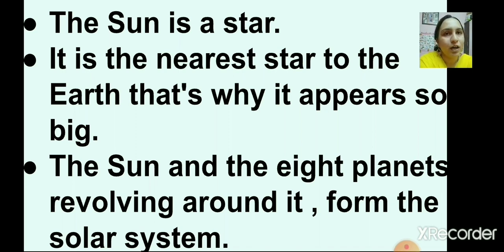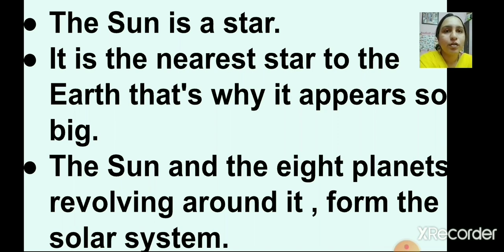So along with the planets, you have many things like meteors, comets, but you will learn that later in the higher classes. But don't think that solar system is only the sun and the 8 planets. Apart from these 8 planets, you have other celestial objects also. So things like meteors, comets also comprise the solar system.